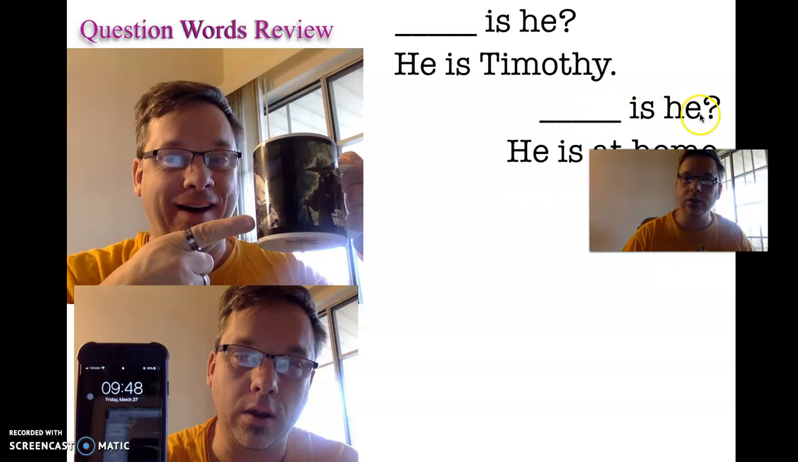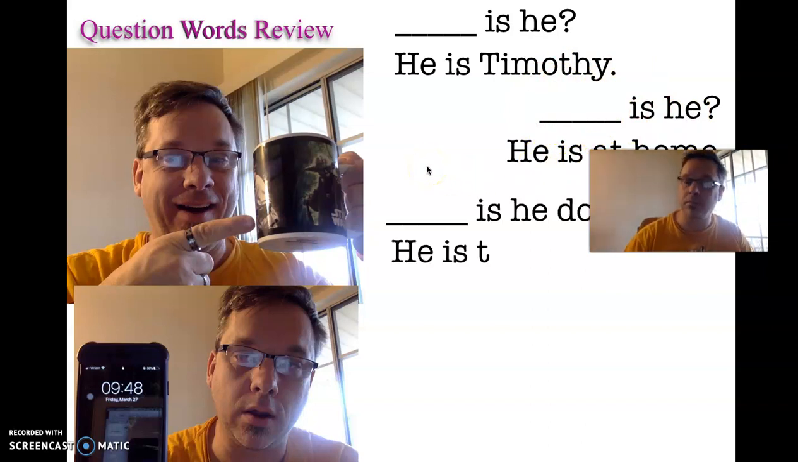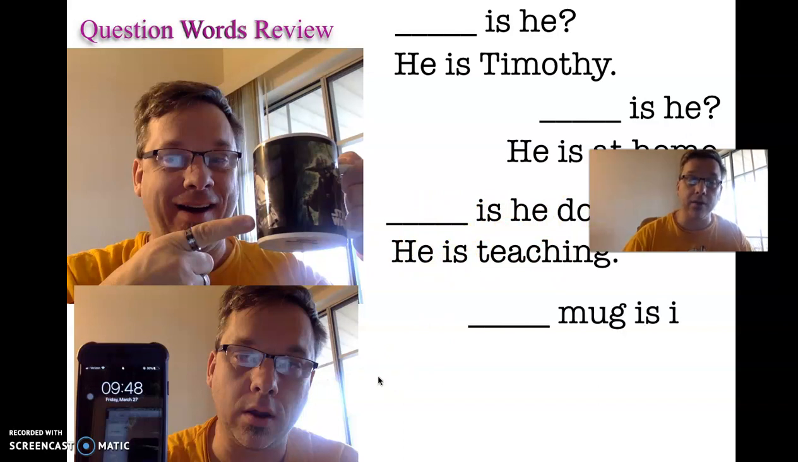Here's the question. He is at home. Home is a place. So what are we going to say? Good. Where? Where is he? He is at home. He is teaching. That's the thing that Timothy is doing. So what do we use with things typically? What? What is he doing? He is teaching.